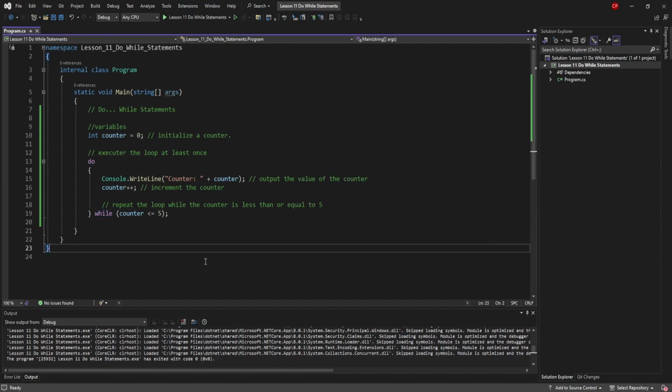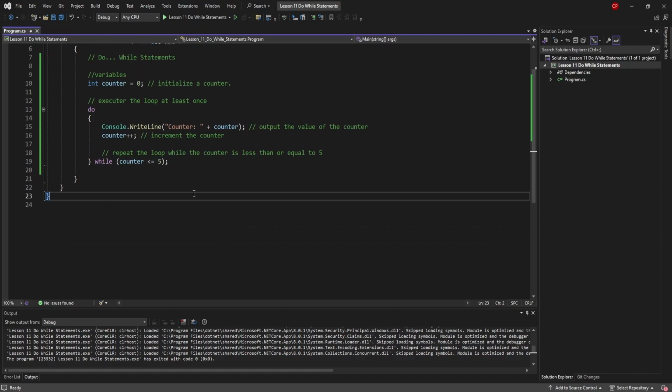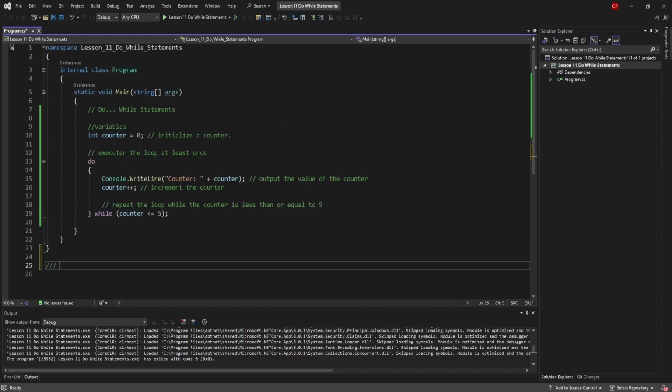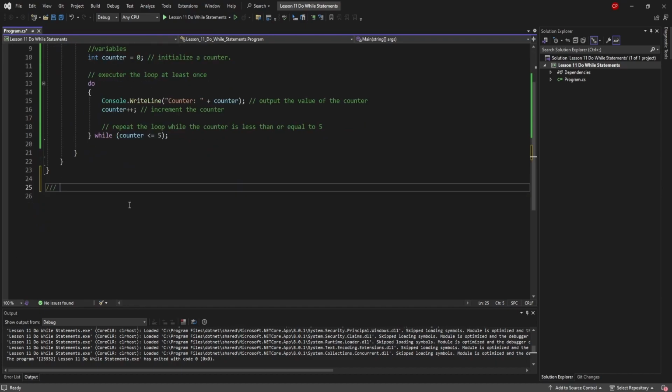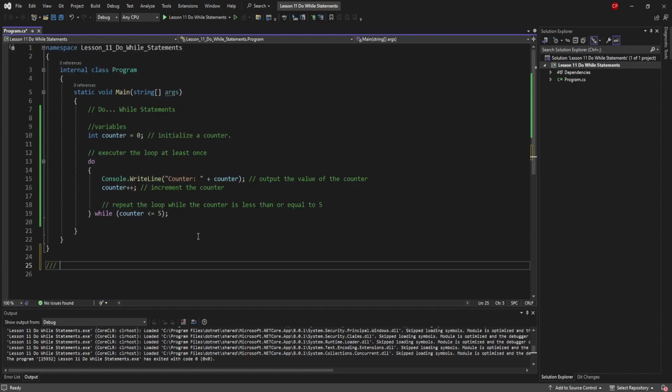Okay, shall we step through the code and explain what's going on? Let's explain everything going on. We initialize a variable counter with a value of 0.